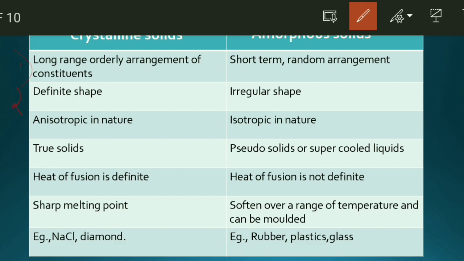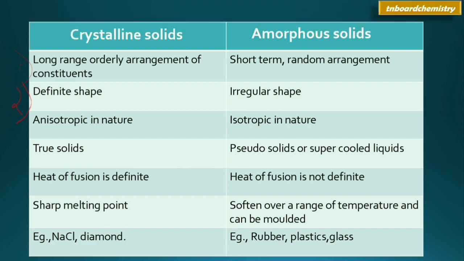Second point is crystalline solids have definite shape and amorphous solids do not have definite shapes. That is, amorphous solids have irregular shape. And third point is crystalline solids are anisotropic in nature and amorphous solids are isotropic in nature. I will do a separate video on what is anisotropic and isotropic. These two topics are very important, so I will do a separate video on them.